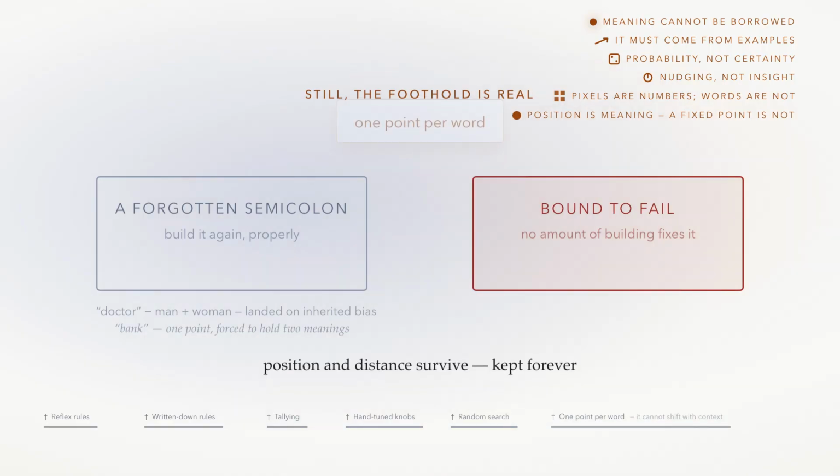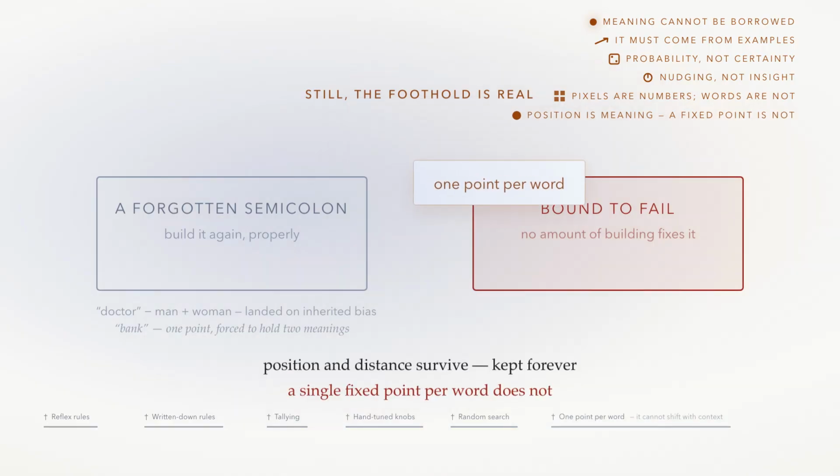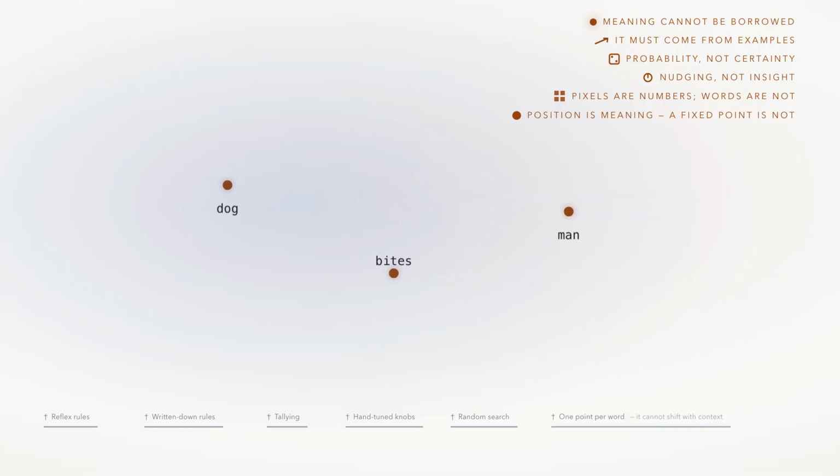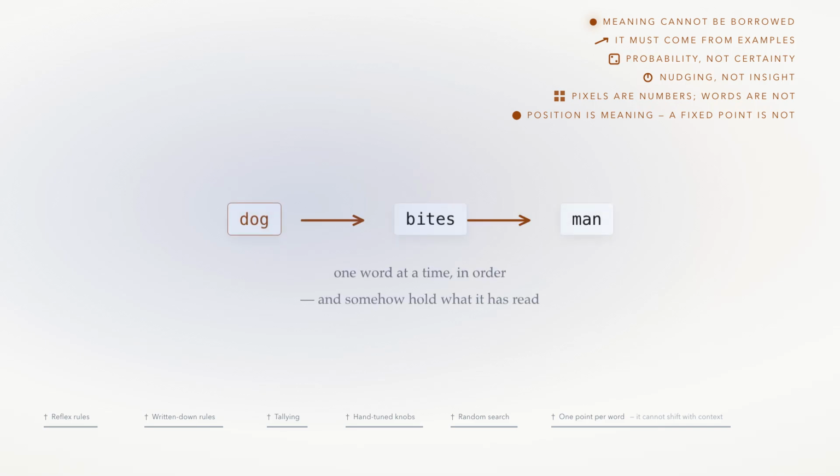Still, the foothold is real, meaning as position, similarity as distance. We keep that forever. What we don't yet have is a sentence. A bag of points, however well placed, no more contains dog bites man than a bag of words did. The machine has to read them in order and somehow hold what it's read. How?